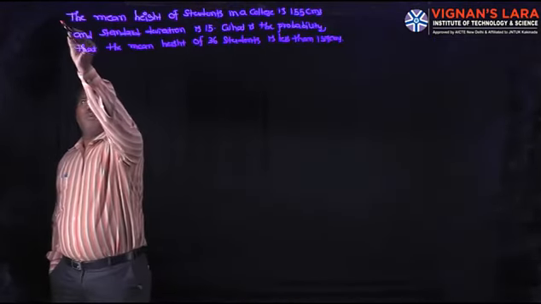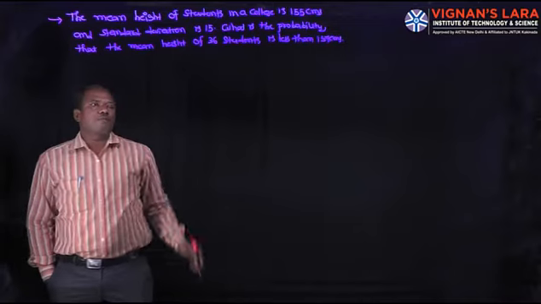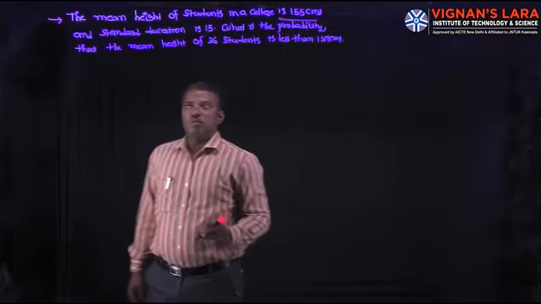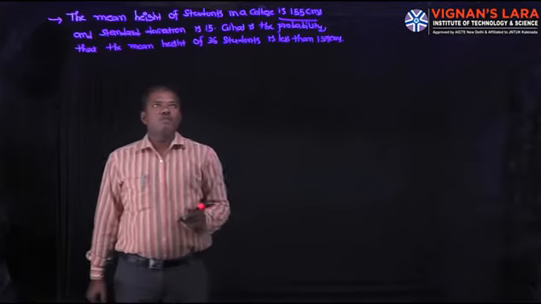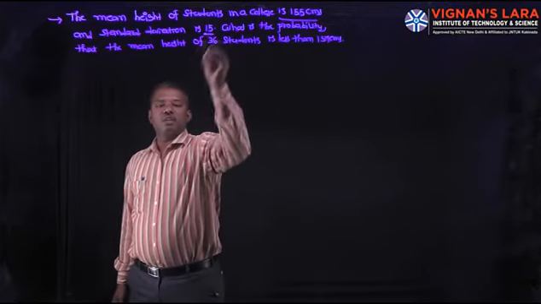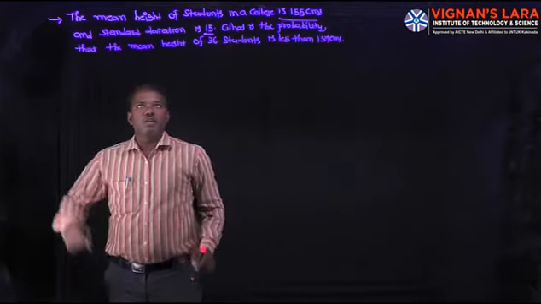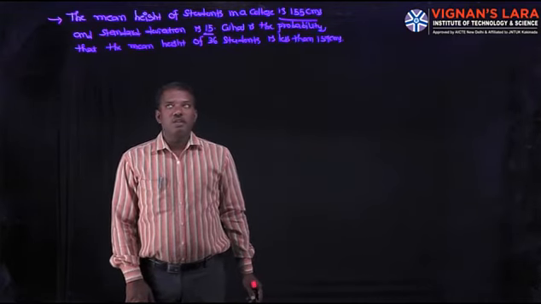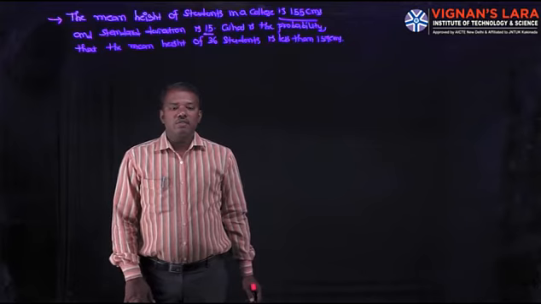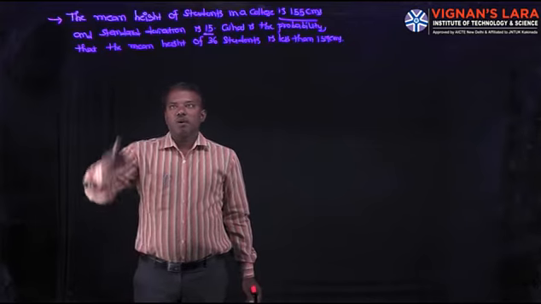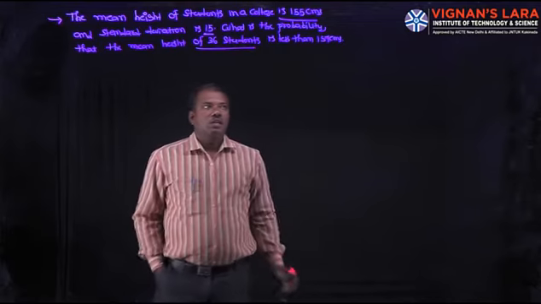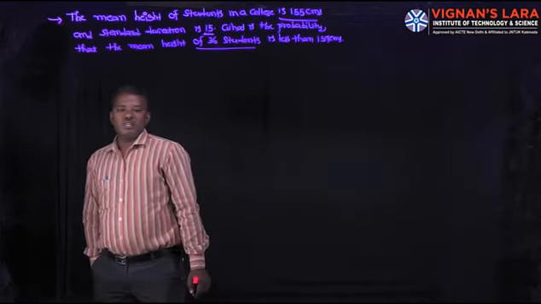Now the next problem. The mean height of students in a college is 155 centimeters, so mu is 155, and the standard deviation sigma is 15. What is the probability that the mean height of 36 students is less than 157 centimeters?